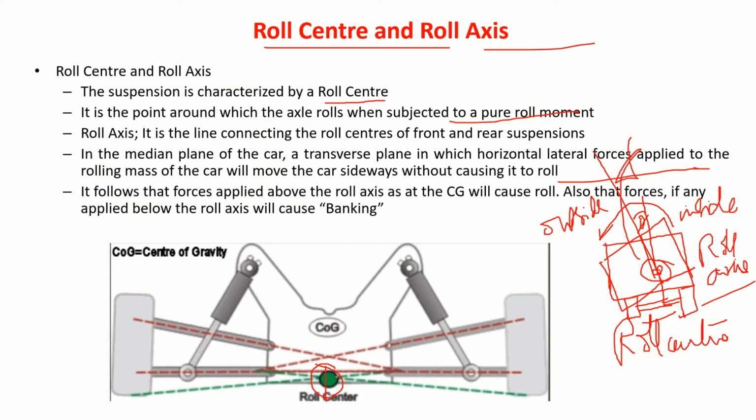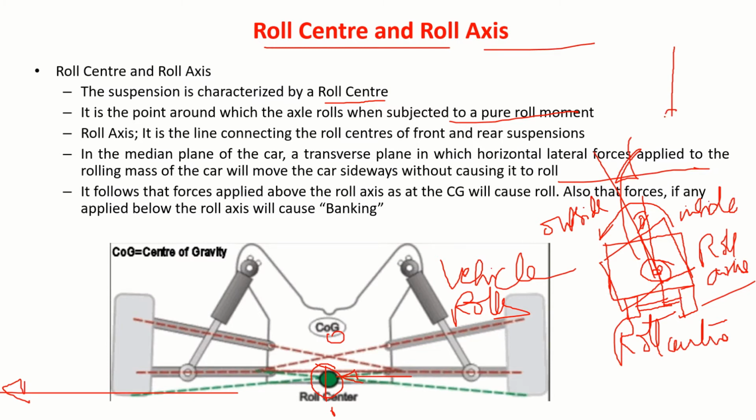Say here, if I apply a force, it will simply slide. It will not roll at all. That means if I apply this force other than at this point, somewhere here or here, definitely the vehicle rolls. Okay, it follows that force applied above the roll axis at the center of gravity causes roll. Also, forces, if any, applied below the roll axis will cause banking. Okay, so let us understand something like this.